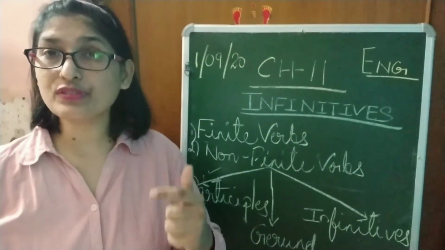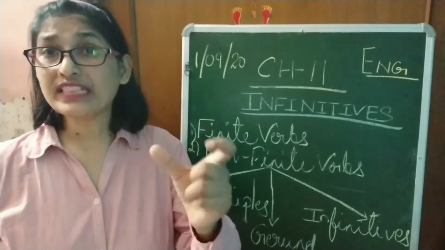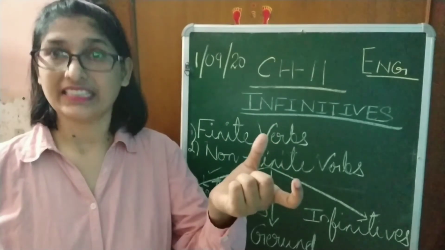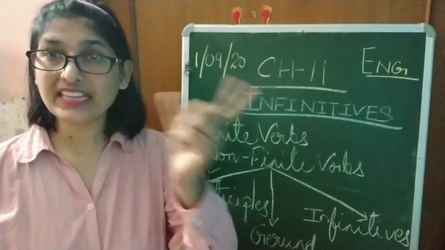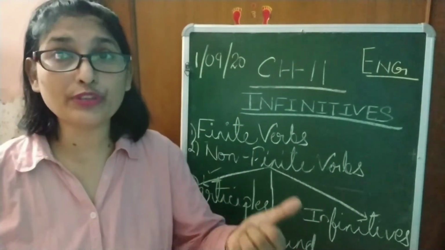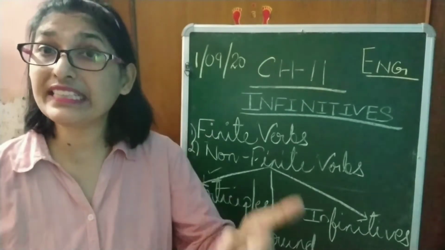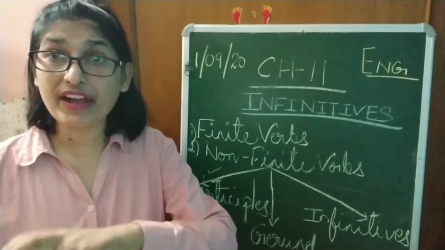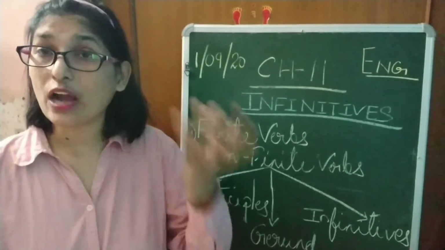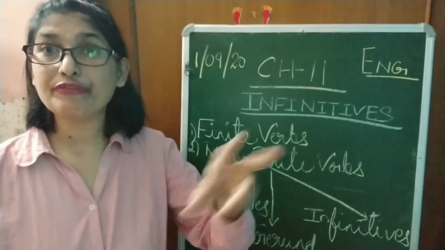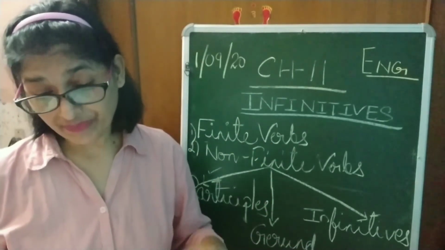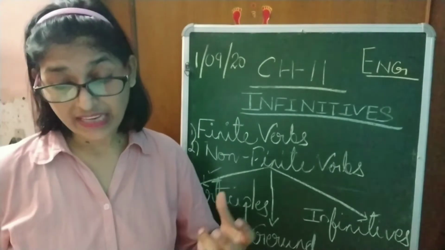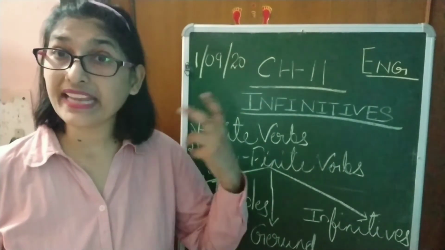You can see that I have used the words flying saucer. This flying has come from fly, isn't it? Flying is made from fly, which is a verb, and saucer is a noun. So this word flying modifies, it tells more about the saucer. How was the saucer? It was flying. It was a flying saucer. Another example you can see: after the accident she had a broken arm.